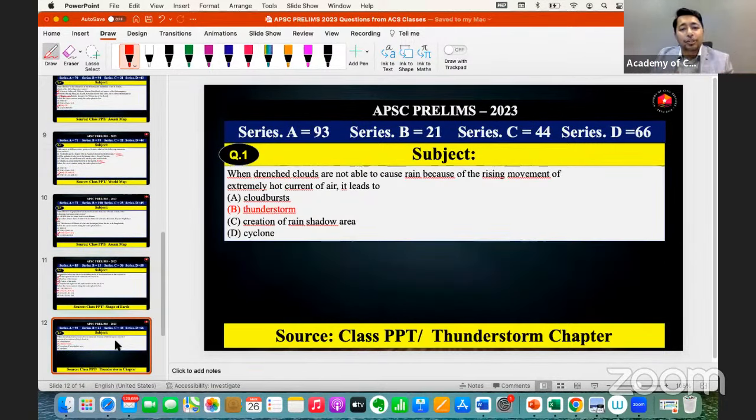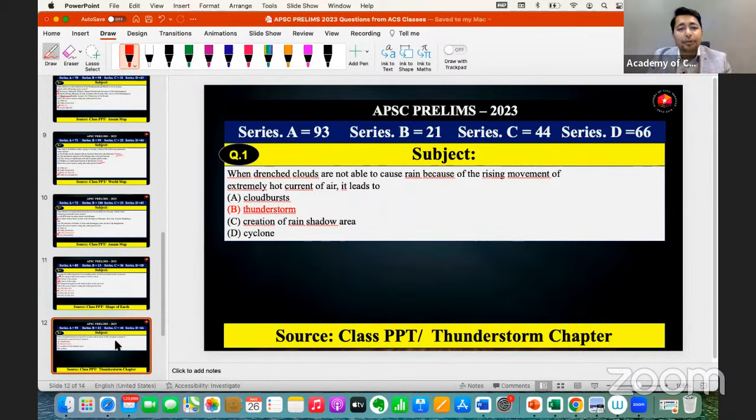Then, when dense clouds are not able to cause rain because of the rising movement of extremely hot currents of air, it leads to a cloudburst. It relates to the orographic lift. Orographic lift in the mountains, when these winds are moving above, they form the clouds. There the cloudburst happens, not due to the dense clouds.